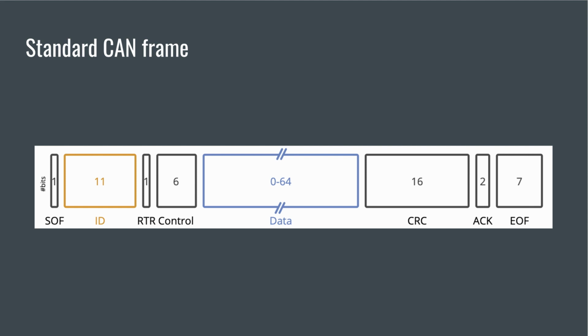The data field contains the data bytes, or the payload, that includes the CAN signals that can be extracted and decoded for any information. The CRC, or the cyclic redundancy check, is used to ensure data integrity. The ACK bit indicates whether a node has acknowledged and received the data correctly. The EOF bit marks the end of the CAN frame.